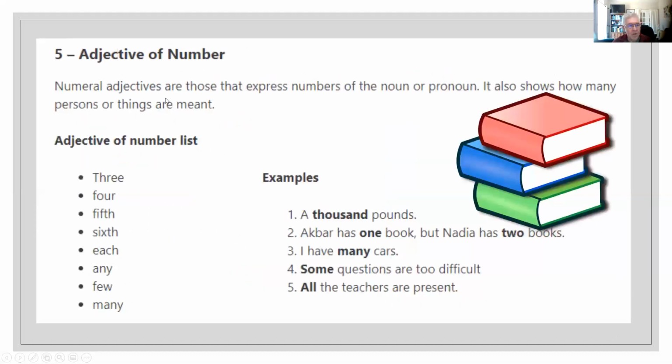Adjective of number. They give us the exact number of objects or persons. For example, we can say 1,000 pounds, one book, many cars, some questions, all of the teachers. In this picture, you can see how many books? 1, 2, 3. Three books.